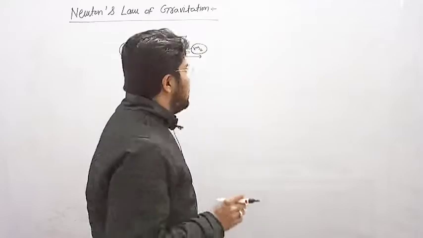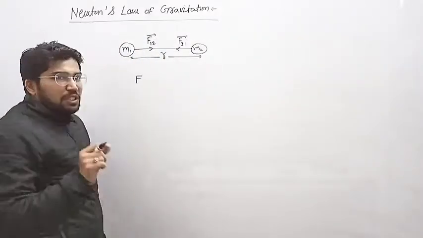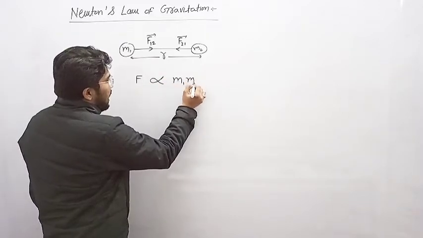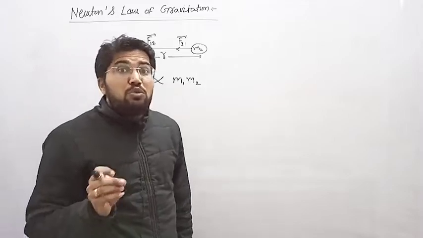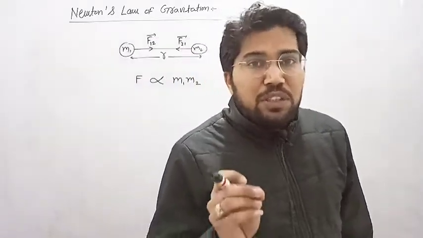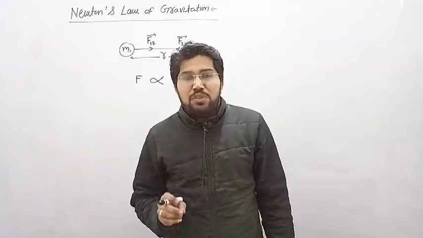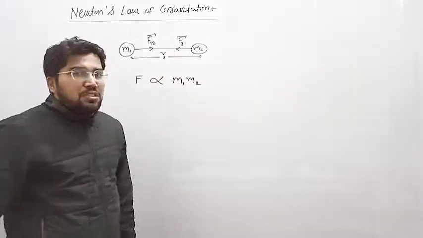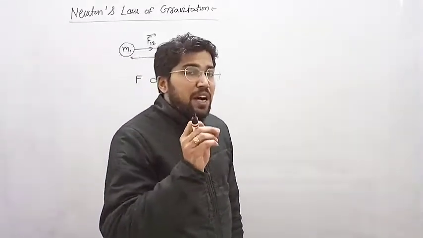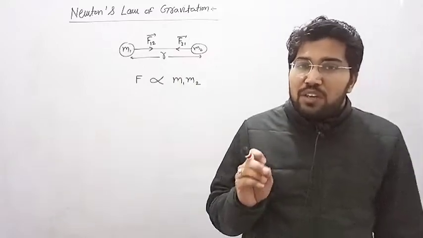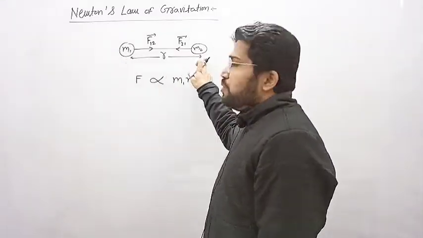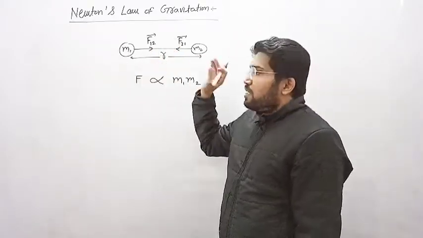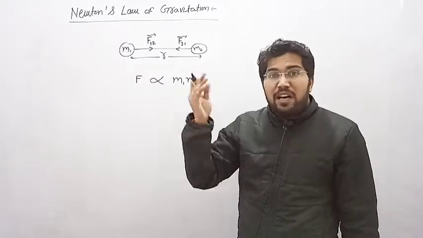Just suppose the force of attraction between these two masses is directly proportional to the magnitude of the product of these two masses. That is given by Newton's law. It means the higher the mass, the higher the attraction force. Whether m1 is higher or m2 is higher, the force of attraction will be higher. If both masses are higher, then the force of attraction will be much higher.